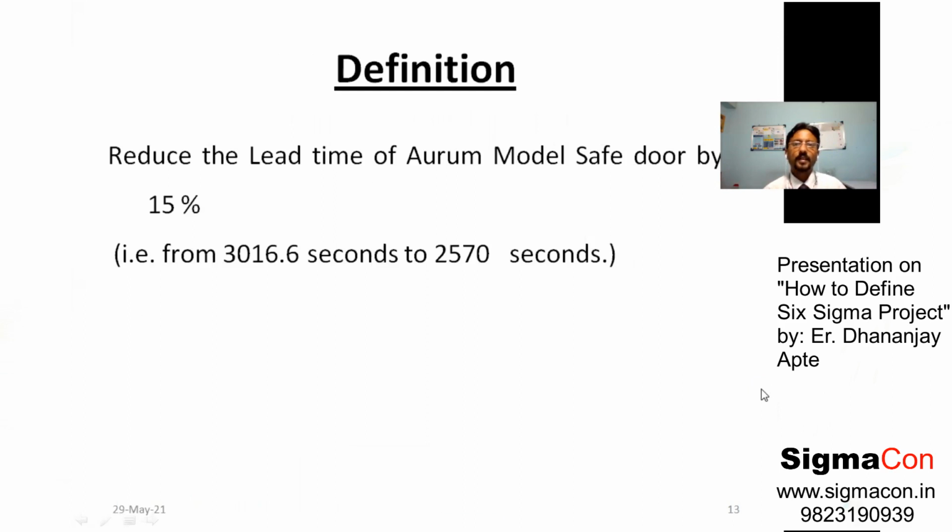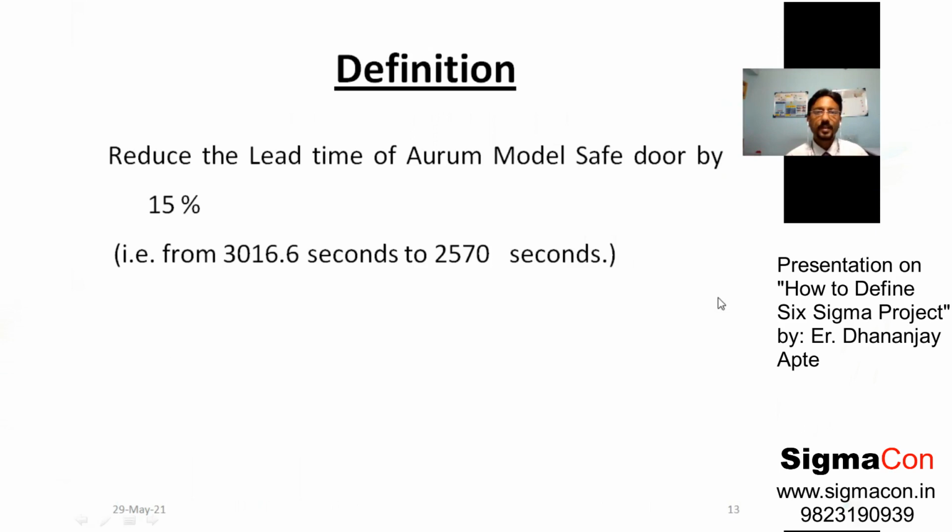This led to defining a project. For our project, what was the definition? Reducing a lead time. Lead time is the time from start to end for one product. So, reducing the lead time of the ARAM model safe door by 15%. It described precisely the baseline and the target time. The baseline was 3016.6 seconds and the target was 2570 seconds, a 15% reduction in the time.